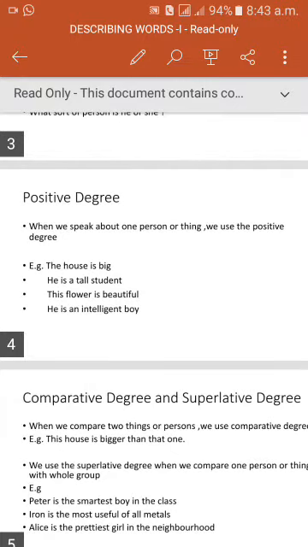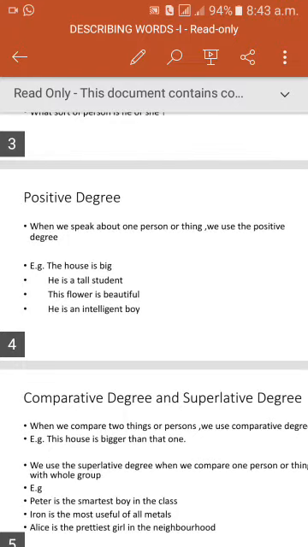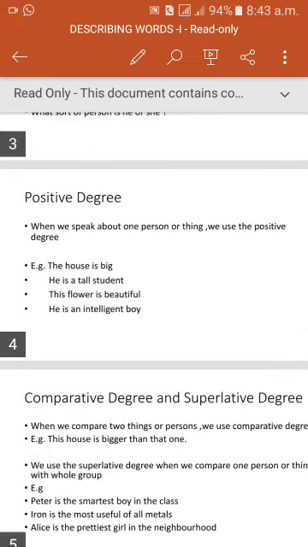He is a tall student. Tall is an adjective in positive degree. The flower is beautiful. Beautiful is an adjective in positive degree. He is an intelligent boy. Intelligent is an adjective in positive degree.